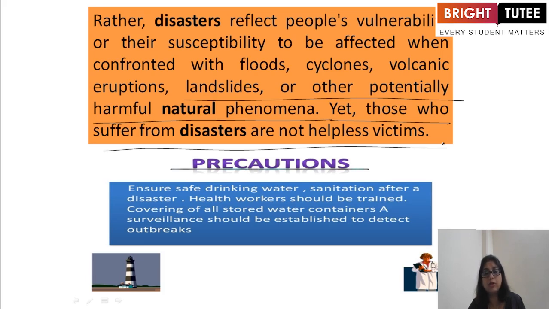And there are a few precautions. Ensure safe drinking water and sanitation after a disaster. Health workers should be trained. Cover all stored water containers. A surveillance system should be established to detect outbreaks. And all these natural hazards or disasters are caused due to human activities or sometimes natural causes. But the requirement of the time is to follow the precautions and use your wisdom to overcome all these problems.